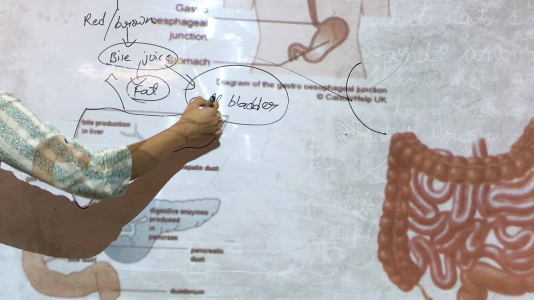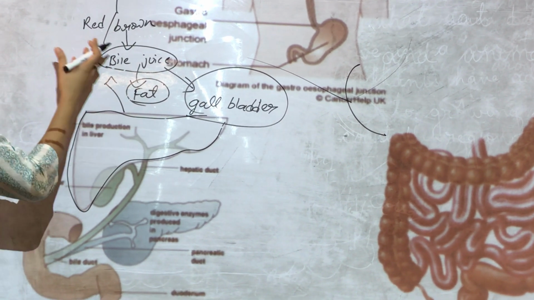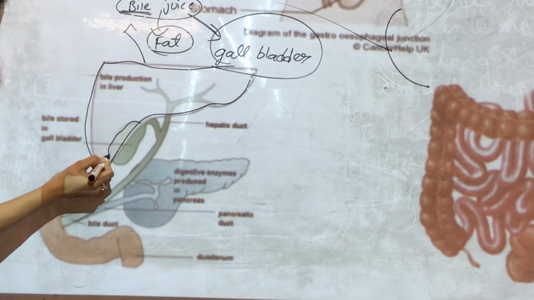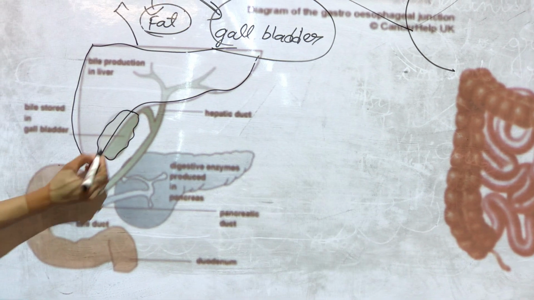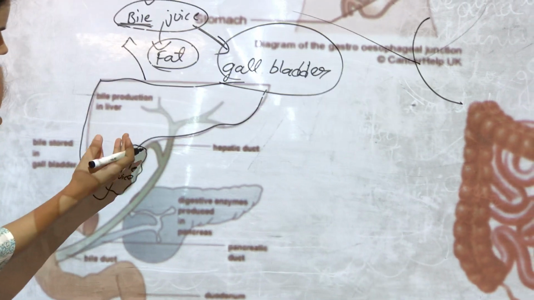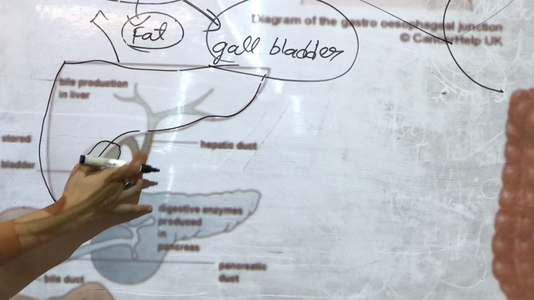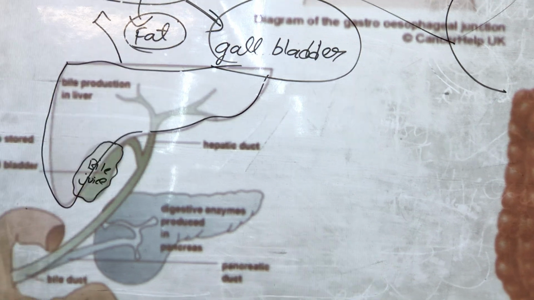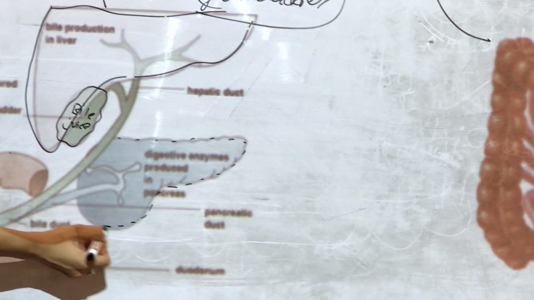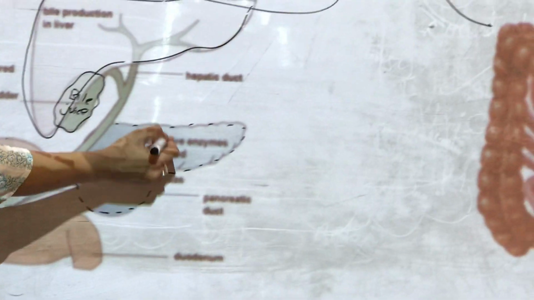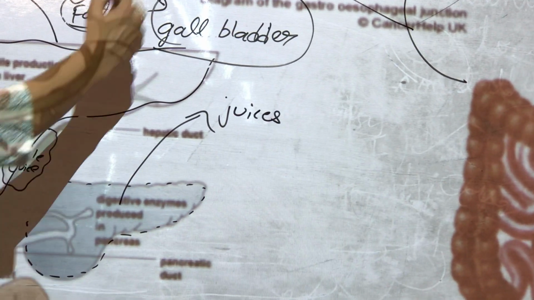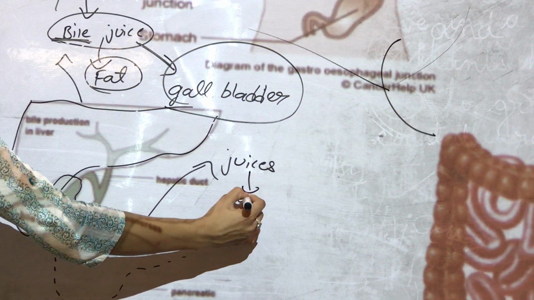When you buy something, you need to store it. Similarly, when liver secretes this bile juice, it is stored in gallbladder. It is just a bag-like structure just below the liver. As soon as the food enters, it secretes this bile juice, and this bile juice helps in breaking off fats. Now, if you can see here, there is another thing, which is a pancreas, another gland which also secretes some pancreatic juices which help in the breakdown of carbohydrates,